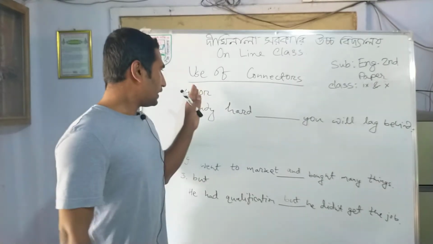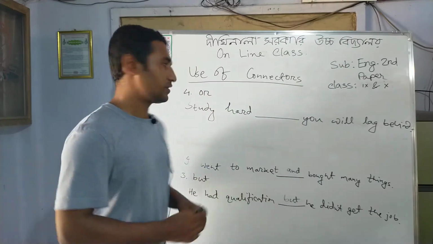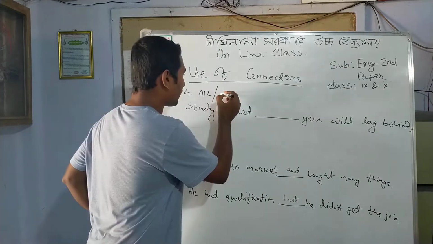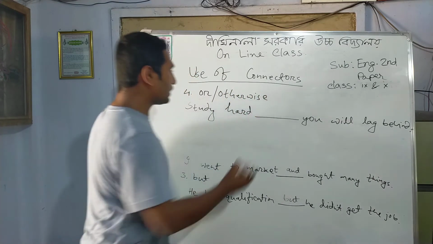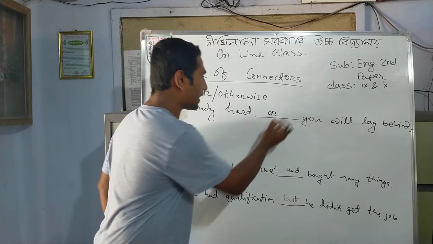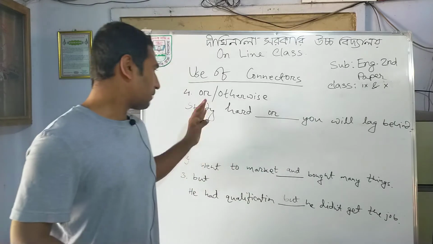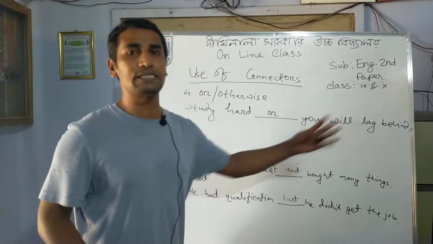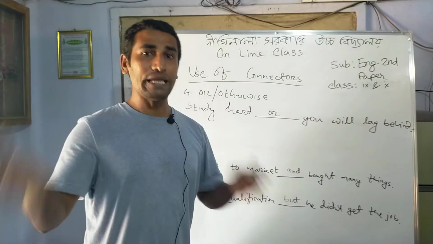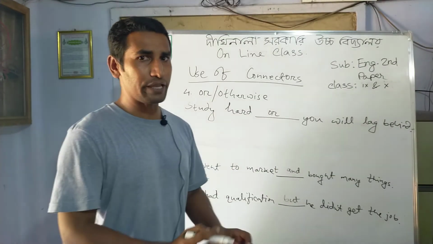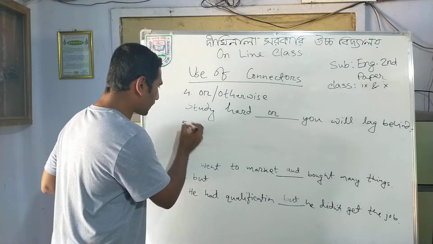Okay, in case of or, instead of or you can use otherwise also here. So otherwise is very much equivalent of or. So if we use or otherwise here, it can be study hard or you will lag behind. That means ভালো করে পড়ালেখা করো না হলে তুমি পিছিয়ে পড়বে, ভালো করে পড়ালেখা করো নতুবা তুমি পিছিয়ে পড়বে, then it will match. Okay, today's class we will discuss the last connector.